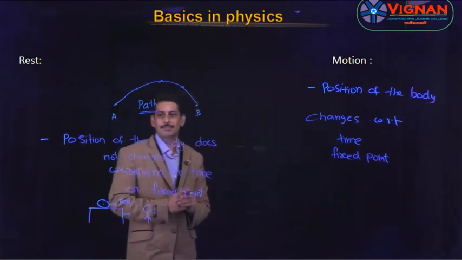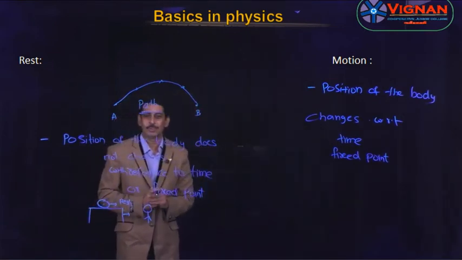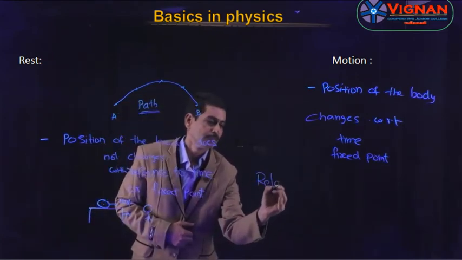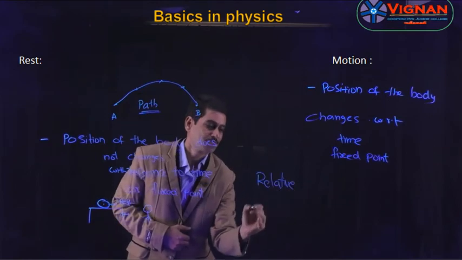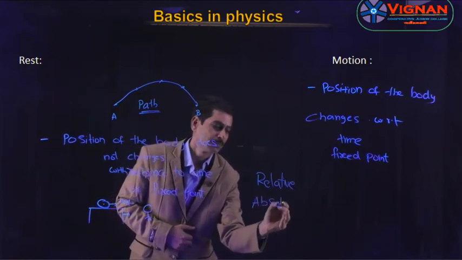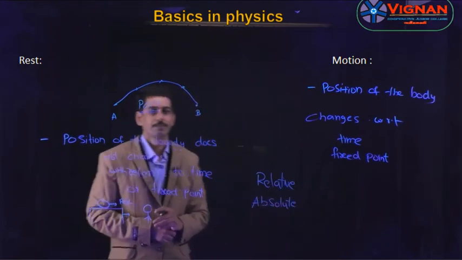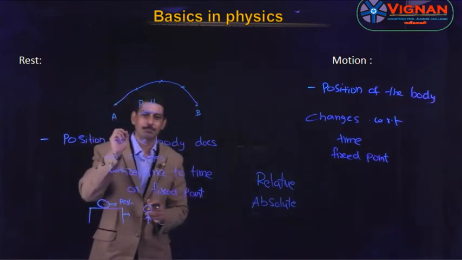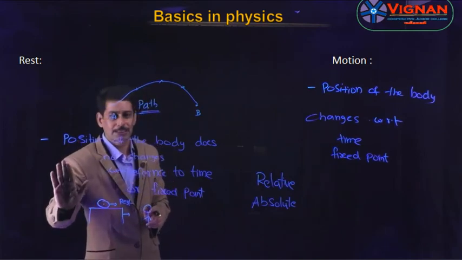See these terms, students, rest and motion. These two terms are relative, which means they are not absolute. What is meant by relative and absolute? These are only relative terms, not absolute. That means we cannot say precisely which body is at rest and which body is in motion.